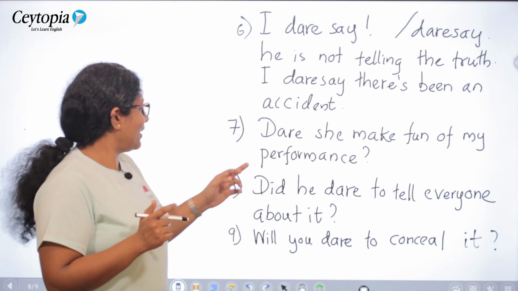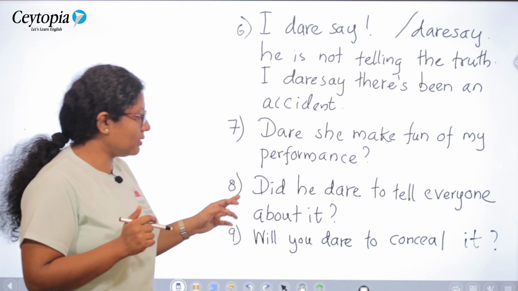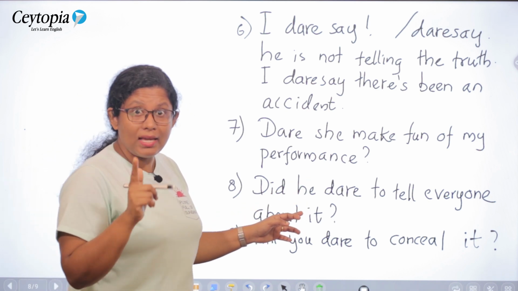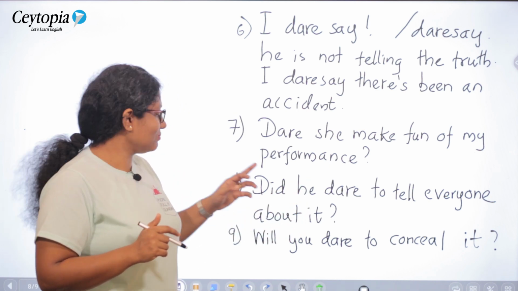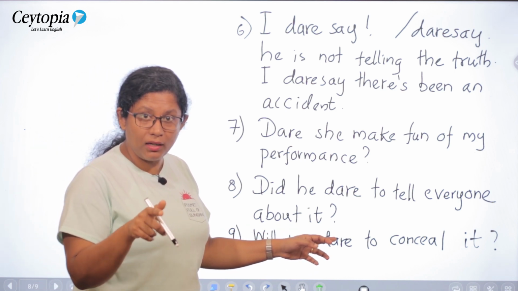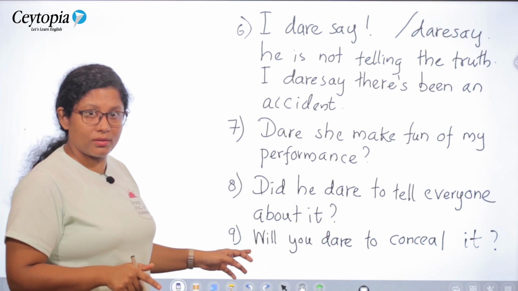How dare? Number 8. Did he dare to tell everyone about it? This is in the past tense. Did he dare to tell everyone about it? Did he have the courage to do so? Will you dare to conceal it? Can you do it? Will you dare? Do you have the courage to do so? In the future tense, it is a question.